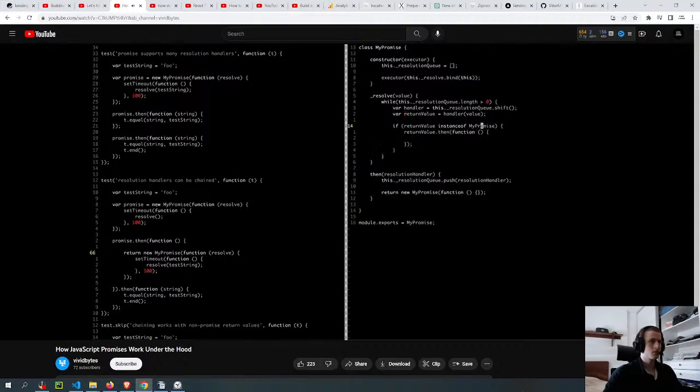We check if the return value is an instance of my promise, and then if it is, we'll call then, and here we should resolve the promise that we return from then. So we need to store a reference to this promise. Because the resolution handler and the new promise are inherently associated with each other, I'm going to create a new object that stores a this reference.